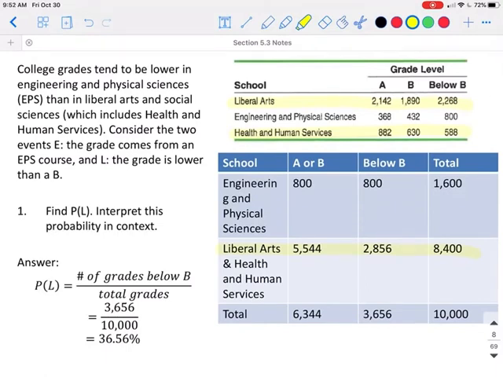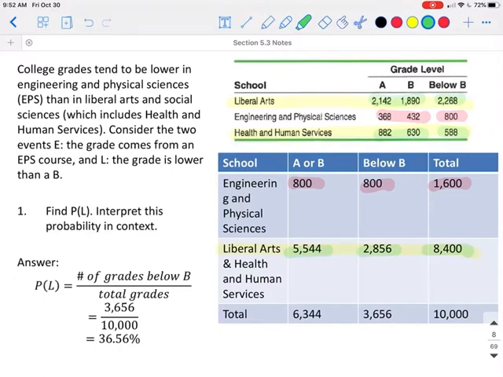We have students who receive an A or a B. In the physical science, A or B would add up to 800. Those that got below a B are also 800, for a total of 1,600 grades. The students in liberal arts or in health and human services that have an A or a B, when we add those together, give us 5,544 students, and those that are below a B number 2,856 grades, which is a total of 8,400 grades.